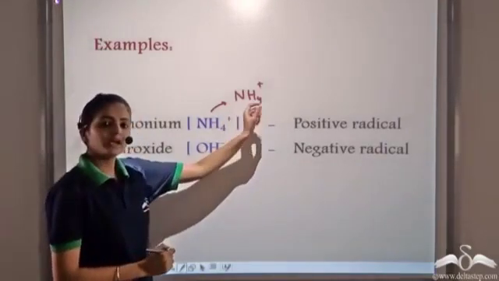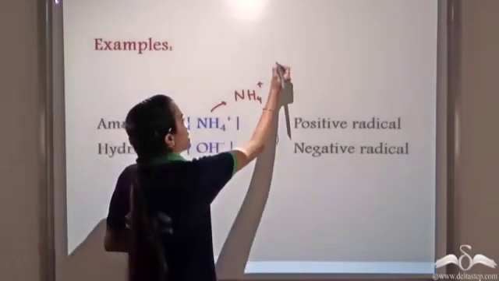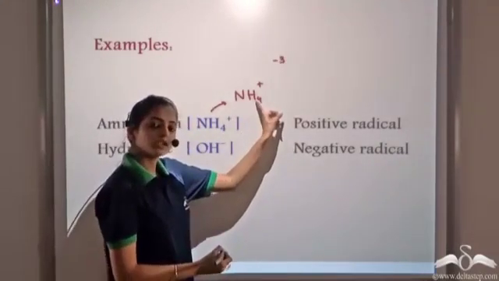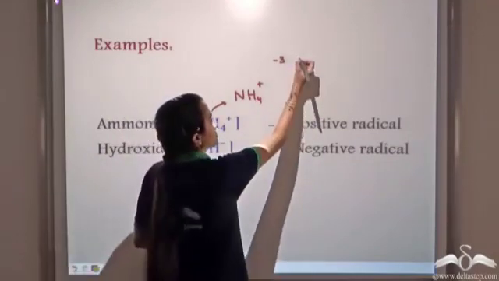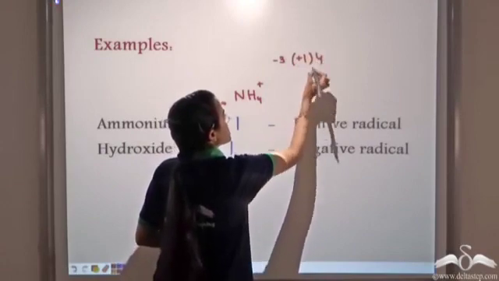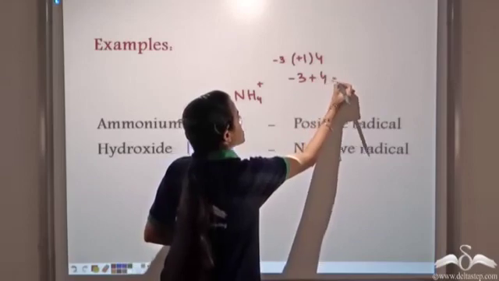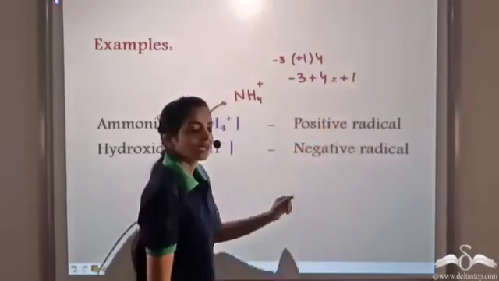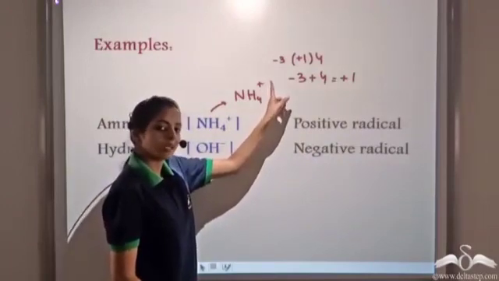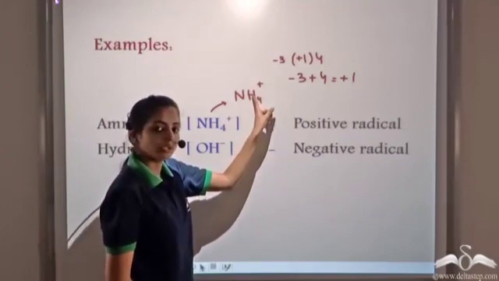Okay, how do we get this positive charge here? The valency of nitrogen is -3, and the valency of each hydrogen atom is +1. So we have 4 hydrogen atoms. So we get -3 plus 4, which is equal to +1. And when we do not write a 1 here, this means +1. So this +1 is the overall charge for this ammonium radical.